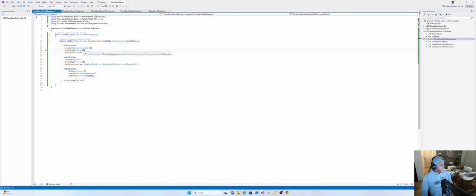So this ID is a custom type, which is called chess game session ID. And then when we say has conversion, which is a single value object identity value object converter, it's this object's concern to convert this to and from the database. So when you're saving chess game session, it will only save the value that sits inside chess game session ID.